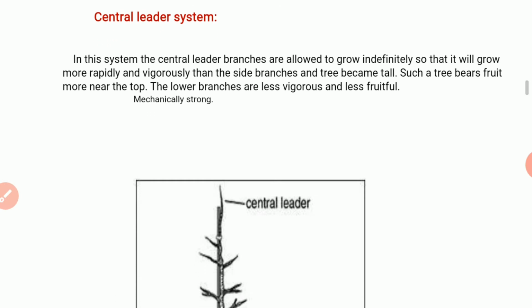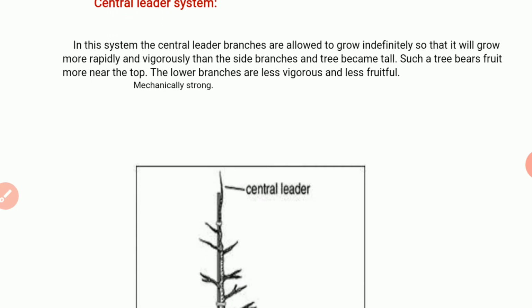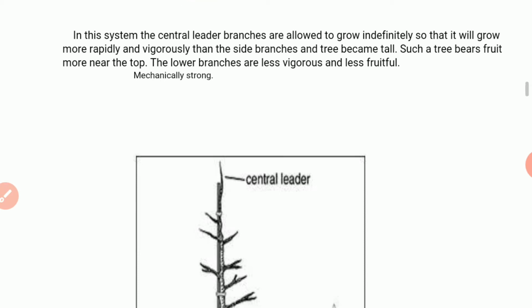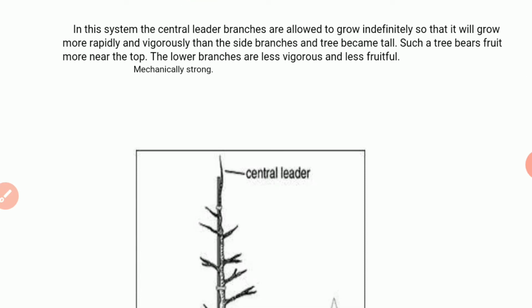In this system, the central leader branch is allowed to grow indefinitely so that it grows more rapidly and vigorously than the side branches and the tree becomes tall. Such a tree bears fruit more near the top. The lower branches are less vigorous and less fruitful.